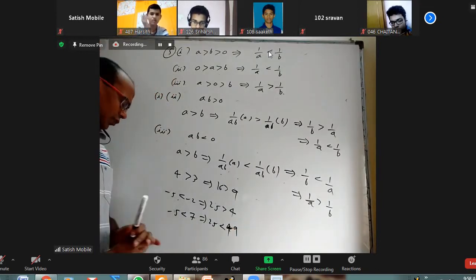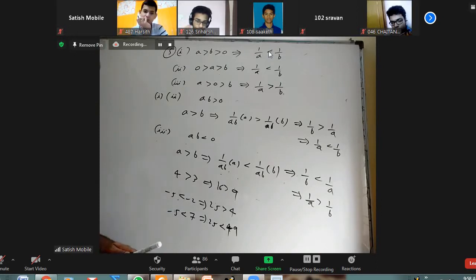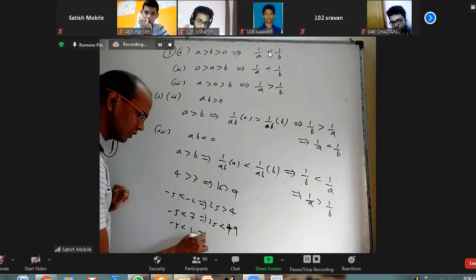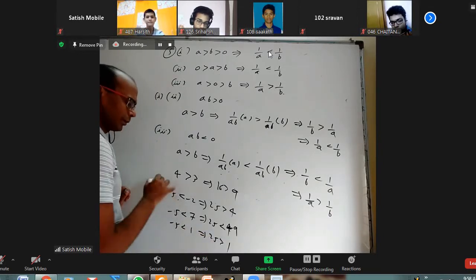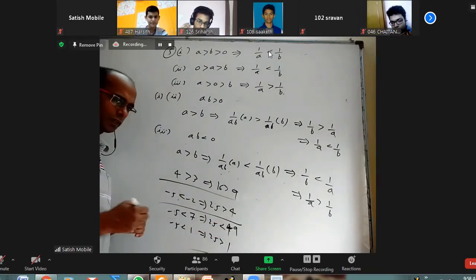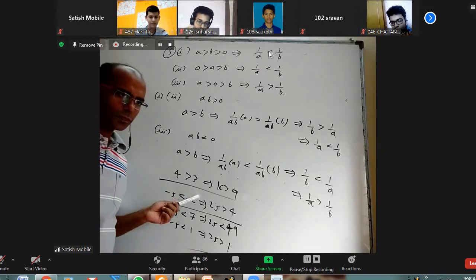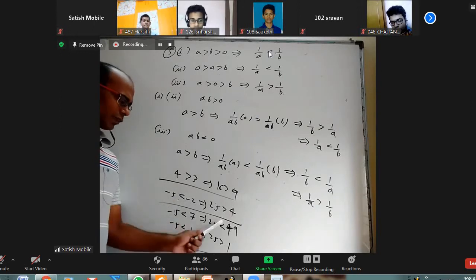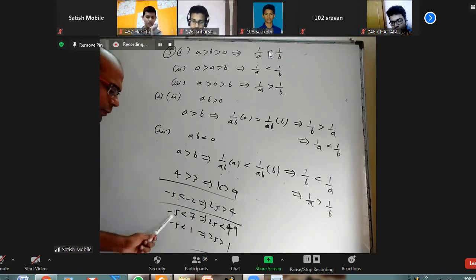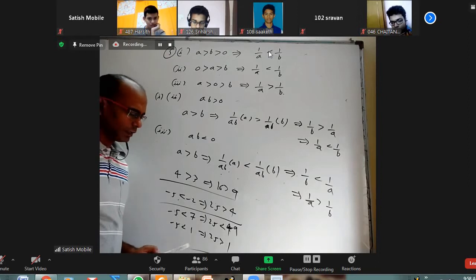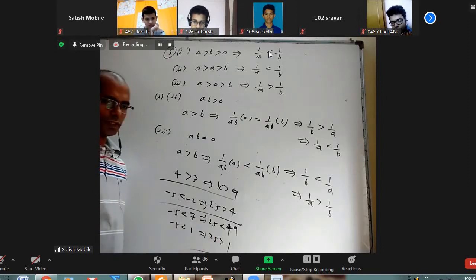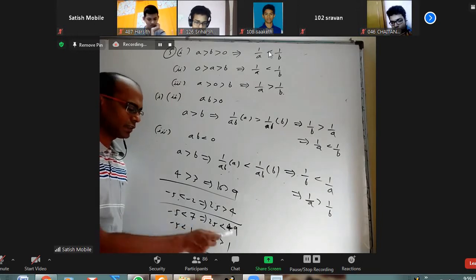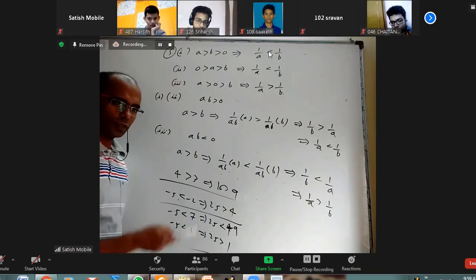What I want to tell, of course, when one is positive, one is negative, there will be two cases here. When you take minus 5 less than 1, 25 is greater than 1. I want to talk about 3 different things. When both are positive, you square it, not a problem. When both are negative, when you square it, inequality changes. But when one is positive, one is negative, then one time inequality changes, one time doesn't change. Minus 5 less than 7, minus 5 less than 1, both are correct. But when you square it, here 25 is less than 49, whereas here 25 is more than 1.